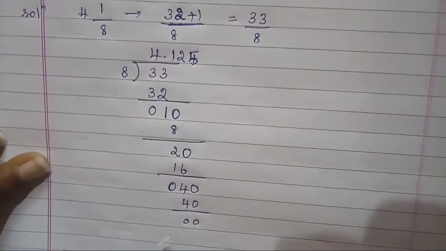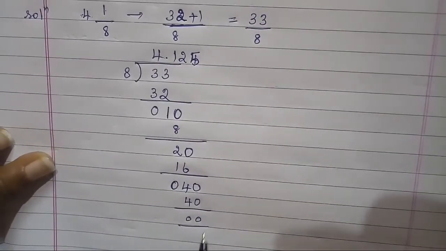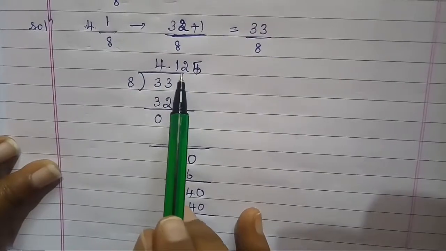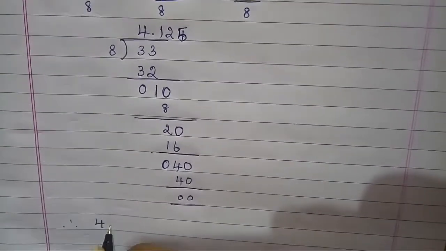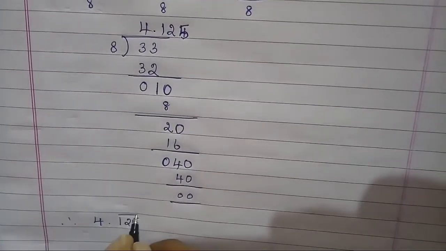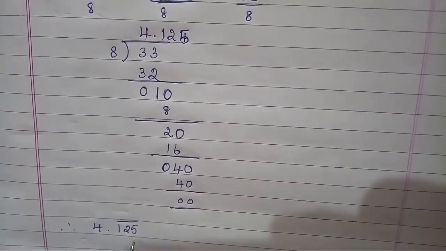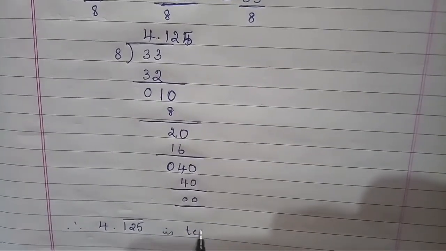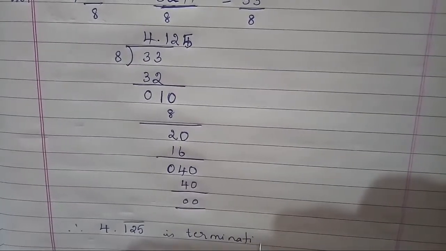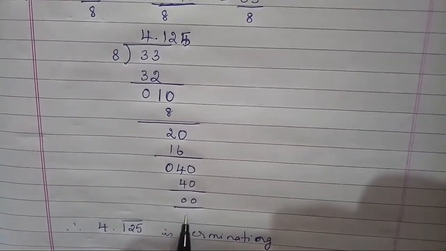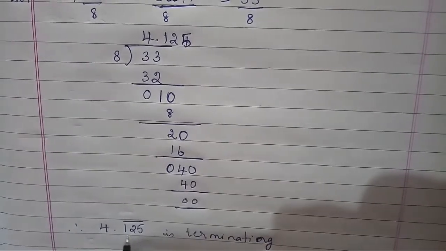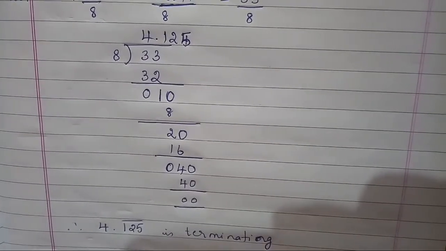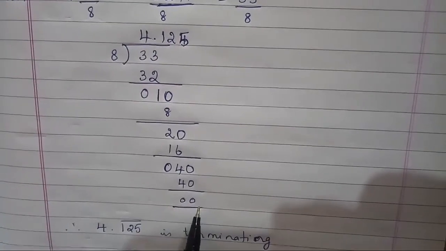We arrive with the answer. Remainder will be 0, and the quotient we arrive with is 4.125. That is therefore 4.125, and it is terminating, not non-terminating. If we get 0 in the remainder, then this decimal expansion is terminating. If we arrive with some other number, it is not a terminating decimal expansion.